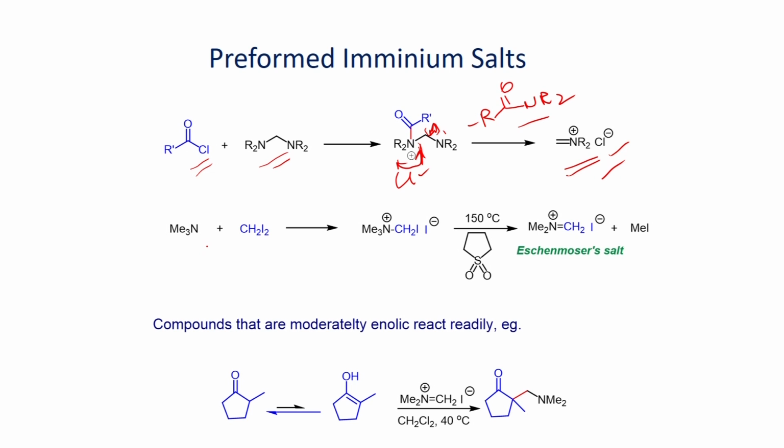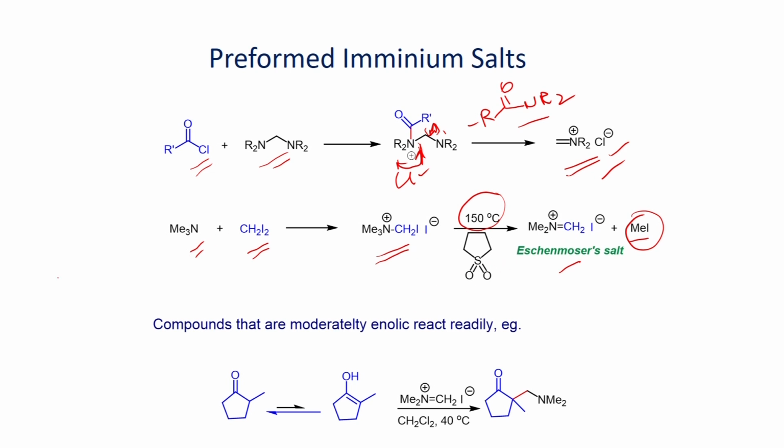In addition to that, we have tertiary amine, which we can react with diiodomethane to give this quaternary ammonium salt, which, when you heat at 150 degrees Celsius, can lose methyl iodide and give this iminium salt, which can be used as electrophile in this addition reaction.